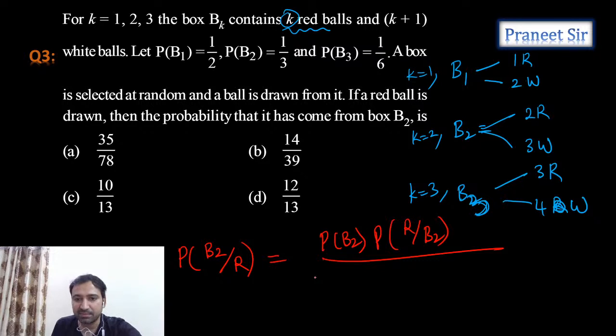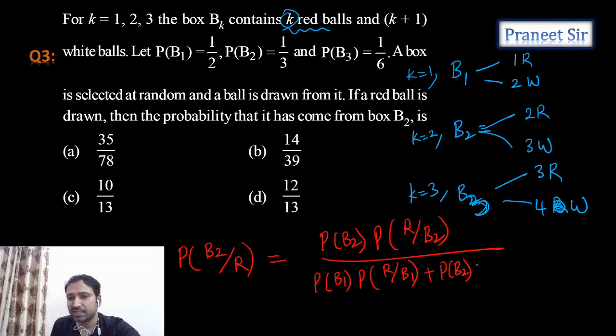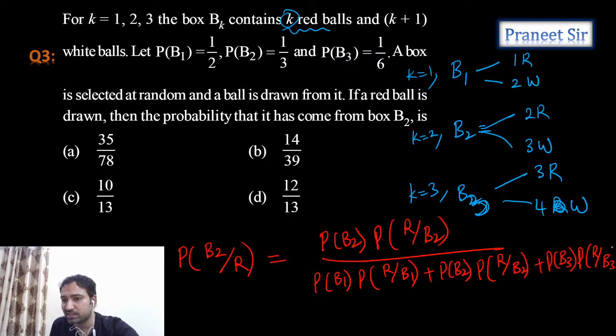So probability of B1 into probability of red given B1, plus probability of B2 into probability of red given B2, plus probability of B3 into probability of red given B3. Clear?